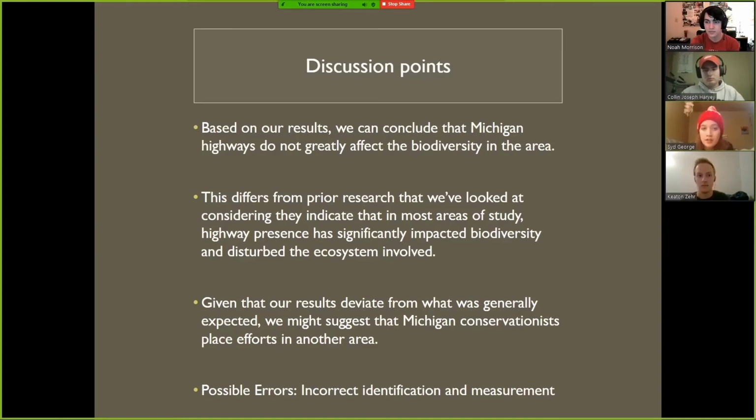Okay, so in our discussion, based on our results, we can conclude that Michigan highways do not greatly affect the biodiversity of the area. This differs from prior research that we've looked at, which indicates that in most areas of study, highway presence has significantly impacted biodiversity and disturbed the ecosystem involved. Given that our results deviate from what is generally expected, we might suggest that Michigan conservationists place efforts in another area. Possible errors include incorrect identification of trees and transect measurement.